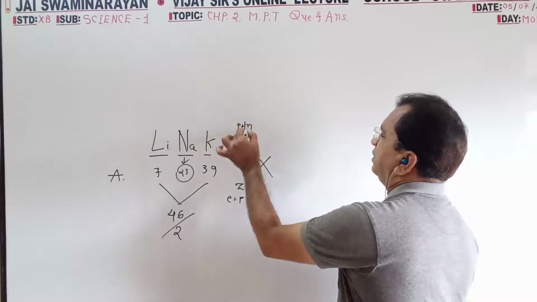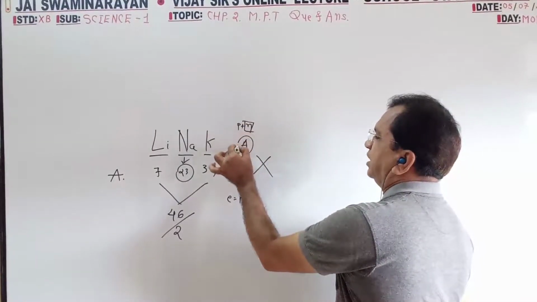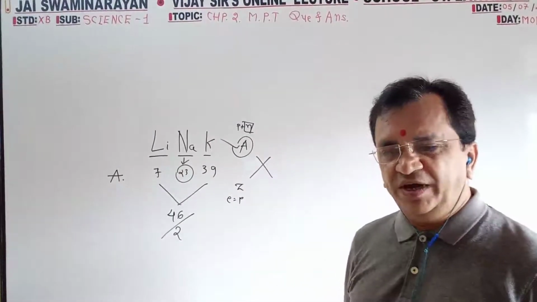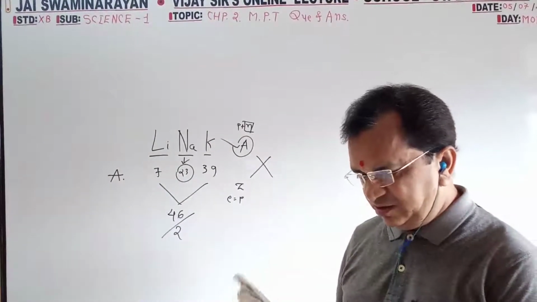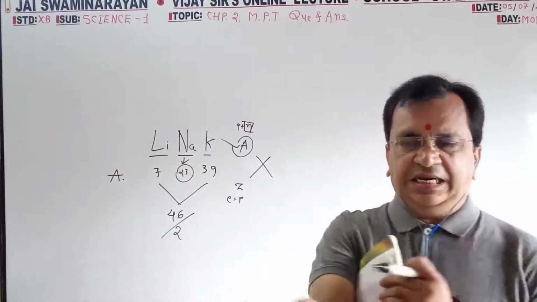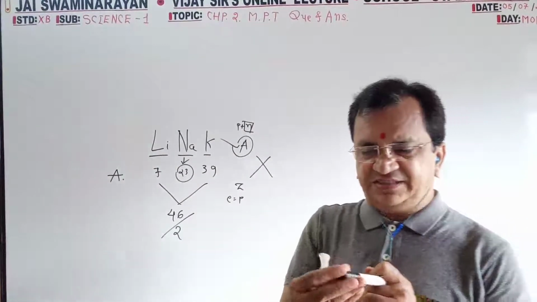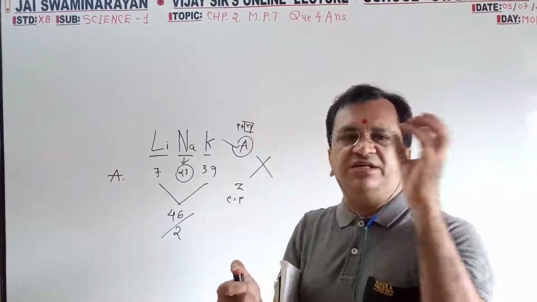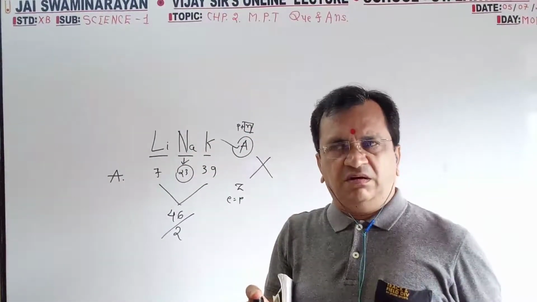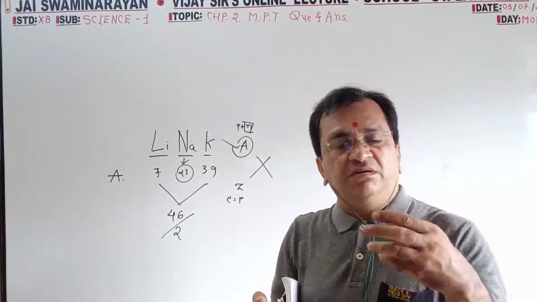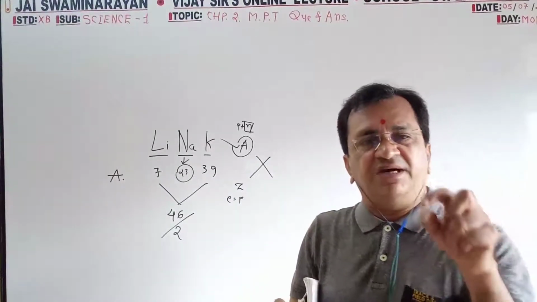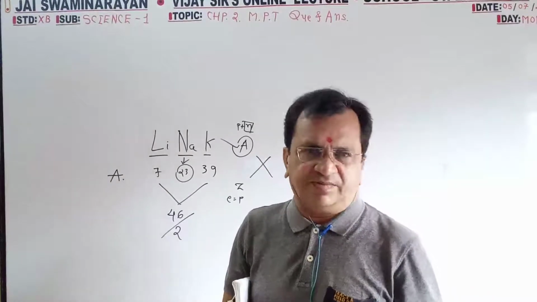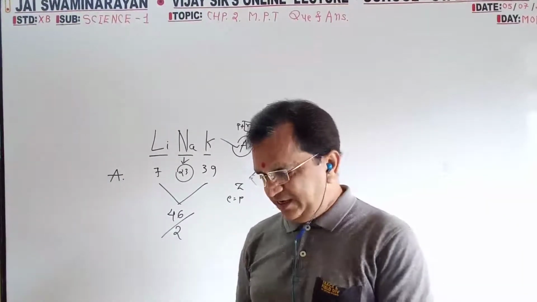If neutrons differ in the same element, atomic mass will differ, so it would be placed in a different group. But these are the same atom with the same atomic number but different atomic mass. So they are in different groups but have the same chemical property. That is the second demerit.